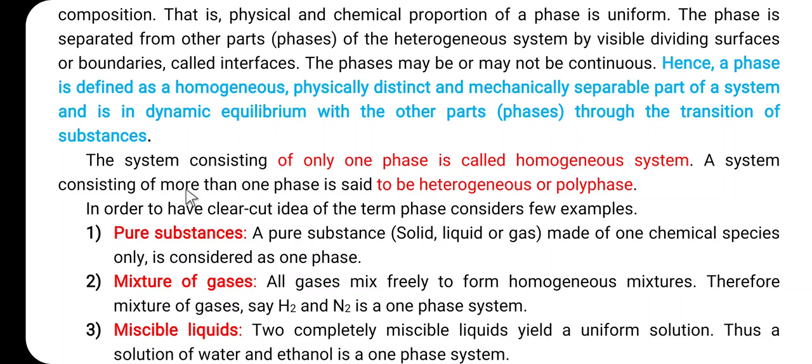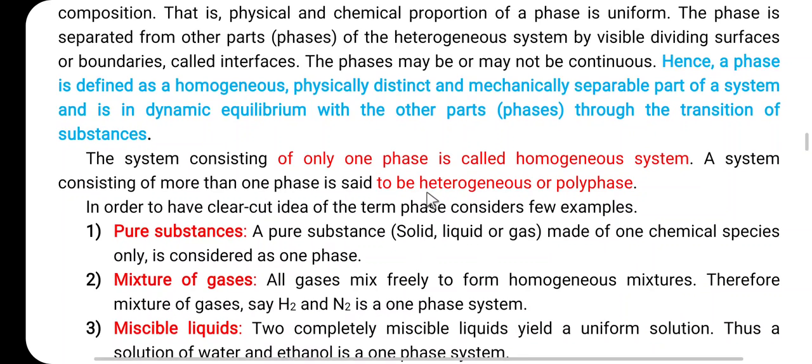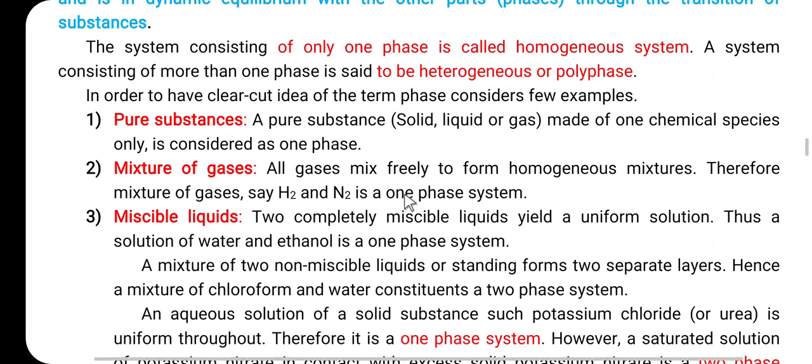A system consisting of more than one phase is said to be a heterogeneous system, or a polyphase. In order to have a clear-cut idea of the term phase, consider some examples. The first example is pure substances. When we consider pure substances such as a pure solid, pure liquid or pure gas, they are made up of one chemical species only, and are considered as one phase.